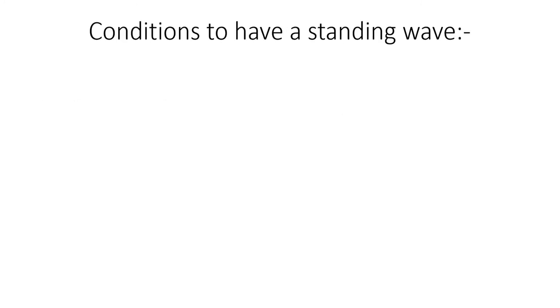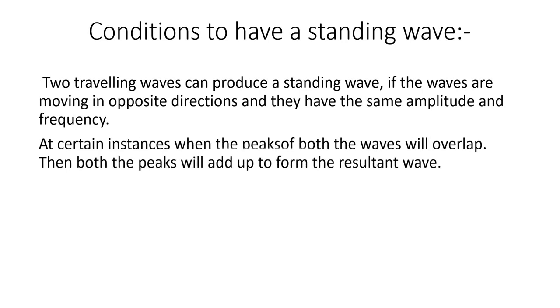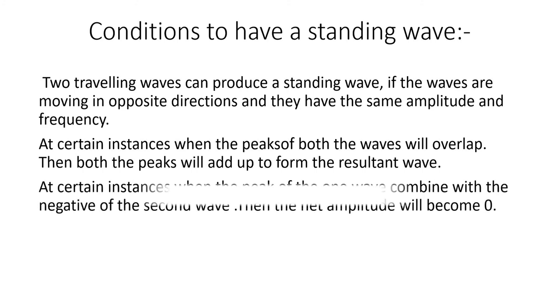And the conditions to have a standing wave: two traveling waves can produce a standing wave if the waves are moving in opposite directions and have the same amplitude and frequency. So what happens at certain instances when the peaks of both the waves overlap? Both the peaks will add up to form the resultant wave. Similarly, at certain instances, when the peak of one wave combines with the negative of the second, one crest combines with a trough, the net amplitude will become 0.